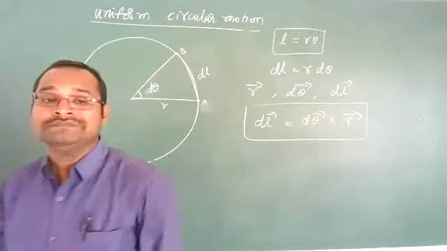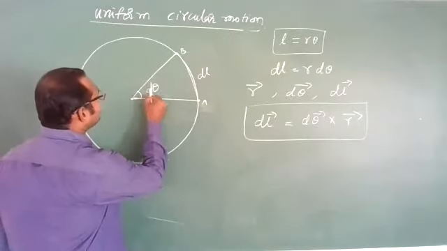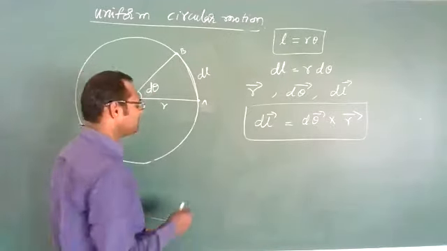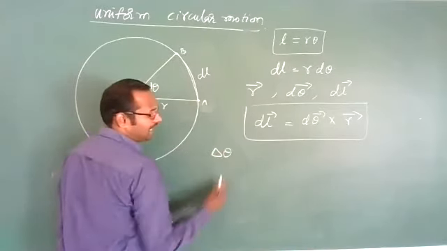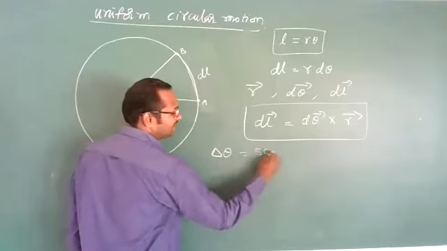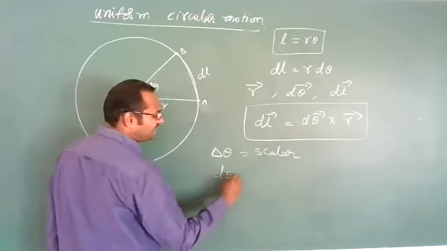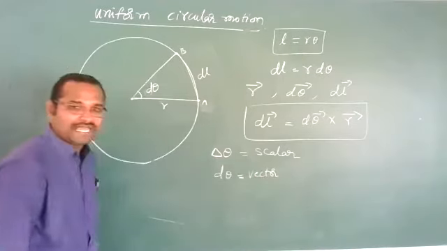Always remember, d theta is nothing but angular displacement, and small angular displacement is a vector. If I write capital D theta, it is a scalar, whereas small d theta is a vector. Remember these 2 points.